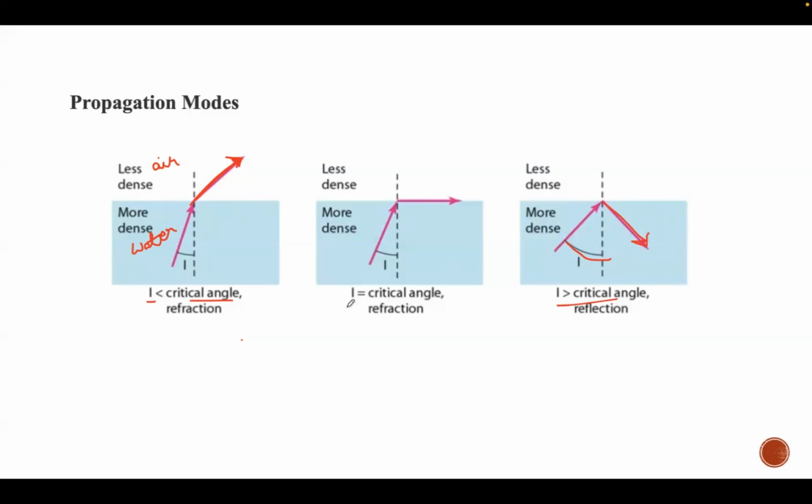Say if the angle of incidence is equal to the critical angle, the ray refracts and moves parallel to the surface.